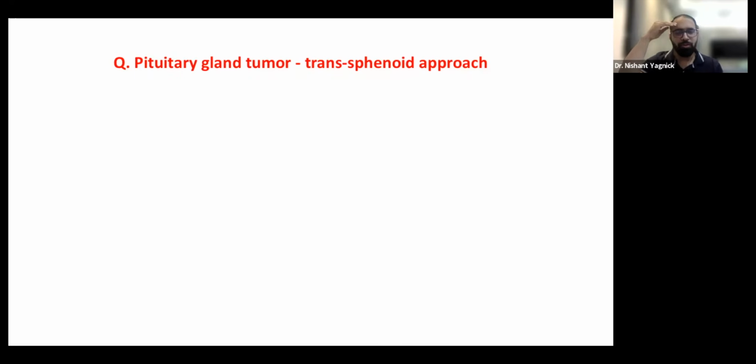Within the transnasal approach, I don't think anyone in the world is doing other approaches other than transsphenoidal surgery. If it's a large tumor extending, I did one the day before yesterday with an extended skull base approach, though three people had said it should be done transcranially. If it is a high Hardy's grade where it's approaching laterally, and the Knosp grade is high, which means it's encasing the ICA, those cases are better done with a transcranial approach to be safer, unless you're very sure what you're going to encounter within. So just qualify the question and I'll be able to answer.